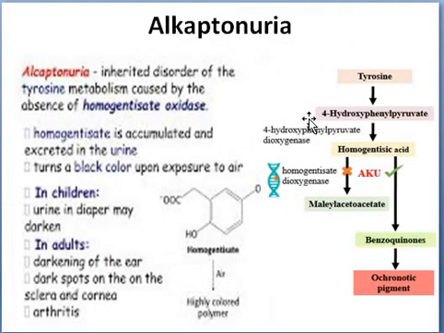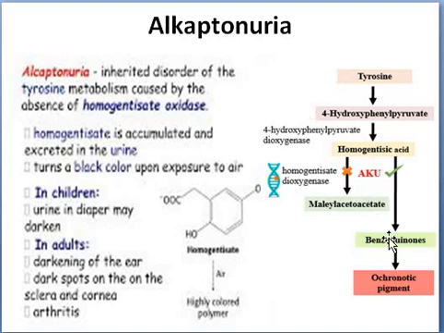Next disorder, alkaptonuria. It is also called black urine disease. These are inborn errors, genetic disorders caused due to a defect in the gene for homogentisate oxidase. This enzyme is absent in alkaptonuria.